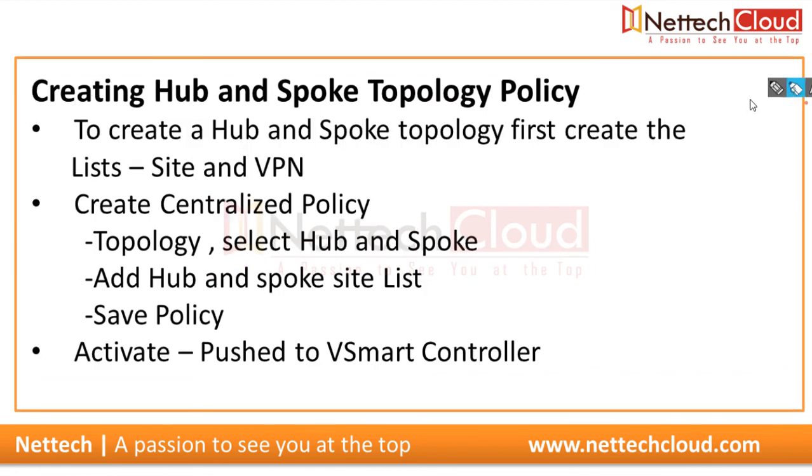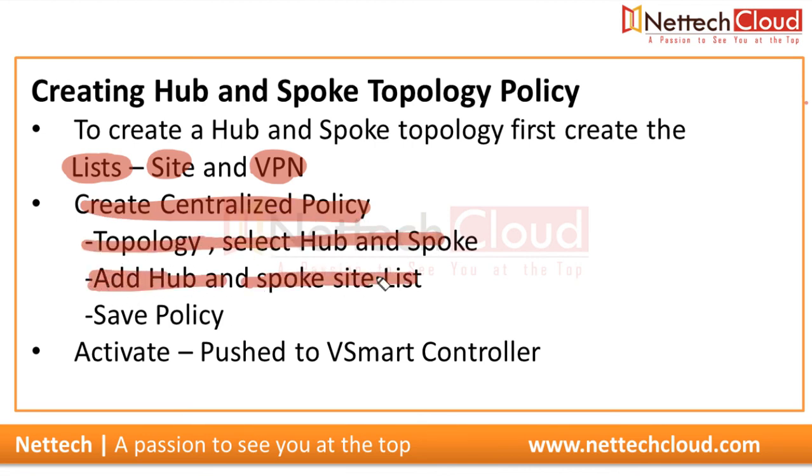Okay, so the second method. To create hub and spoke topology, first create the lists, groups of interest, site and VPN. Create a centralized policy, select hub and spoke, add the hub site and spoke site lists. Simple. Save the policy and activate it to the vSmart controller or controllers.